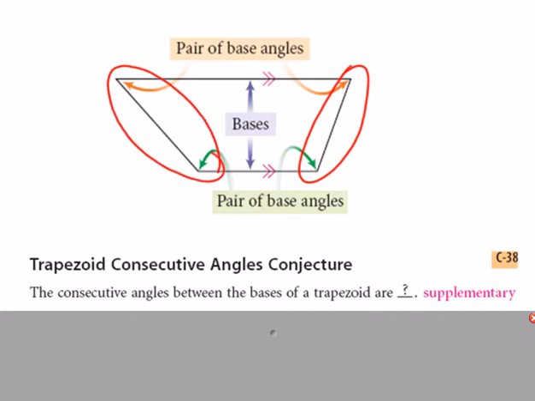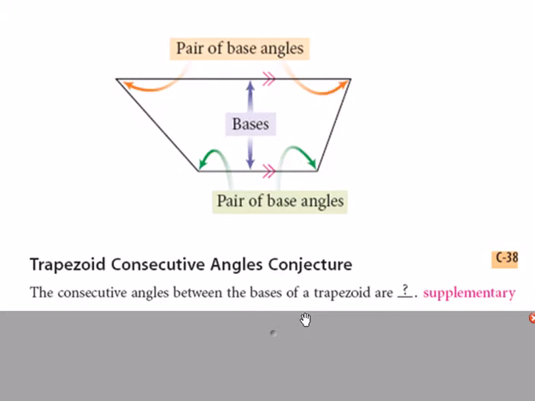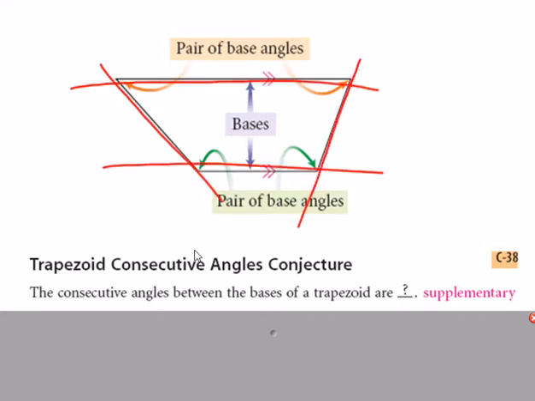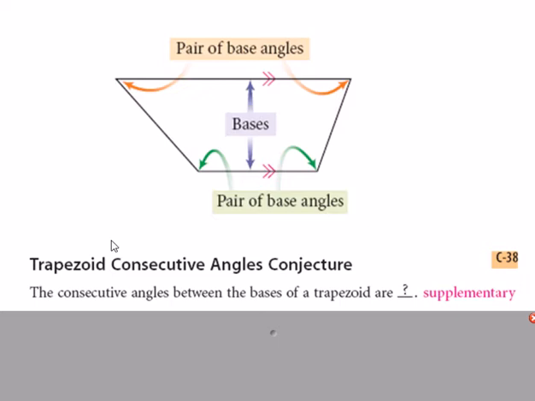If you wanted a geometric definition, it's because those are same side interior angles. They're on the inside of the trapezoid, and the legs act as a transversal to the parallel sides. So that's why they're supplementary.